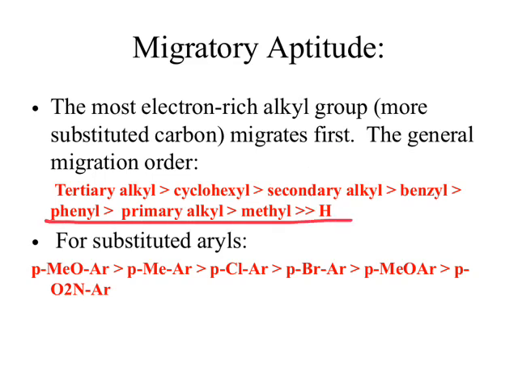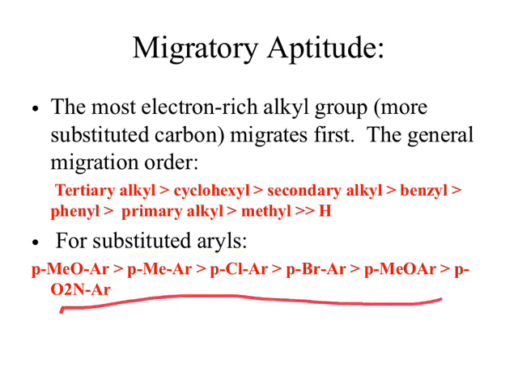Based on this I will be discussing examples later on. So tertiary alkyl is preferred over cyclohexyl, then we have secondary alkyl, benzyl, phenyl, and so on. If we have substituted aromatic rings, then this is the order of migratory aptitude. Here you just remember that the more electron rich group will preferably migrate.